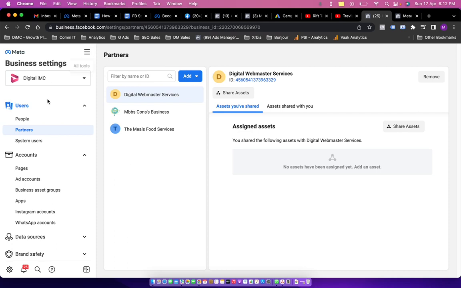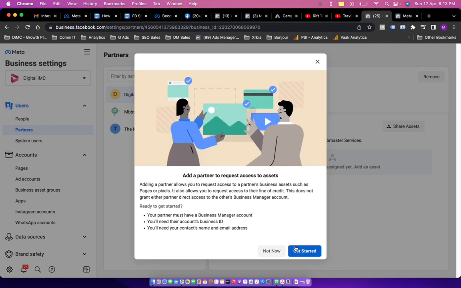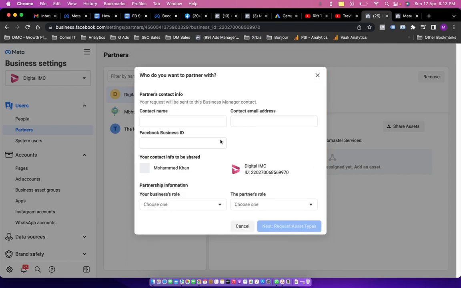Otherwise, let's say if we, being an agency, want to take access of any of the clients' business manager, then we click on add and we click on ask a partner to share their assets. Now when we click on here, then we have to ask them to share their business ID, and after putting our name, email ID and business ID, we can also request to take access of their business manager account and the access.